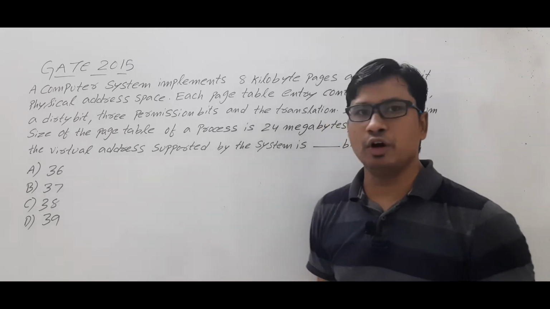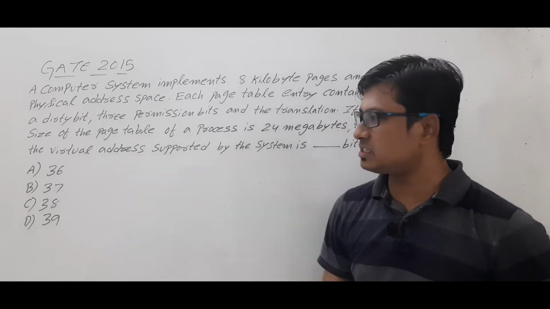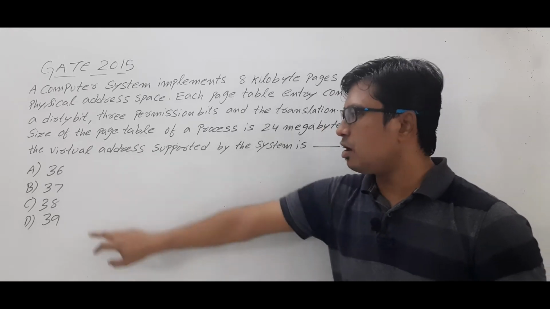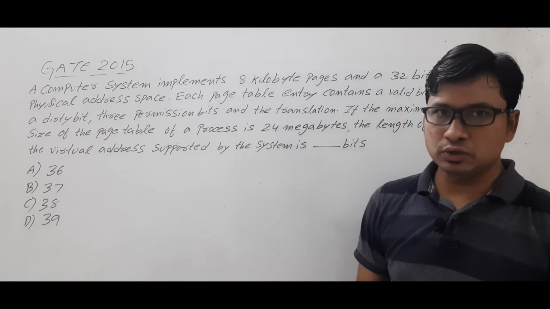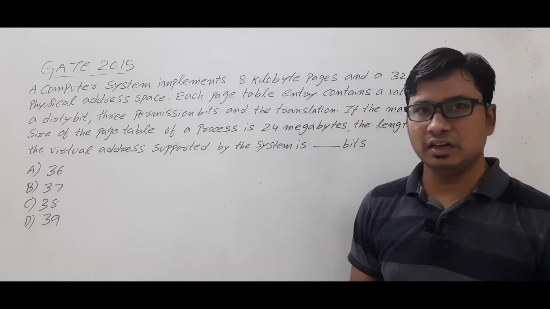They have given 4 options. Option A is 36 bits, option B is 37 bits, option C is 38 bits, option D is 39 bits. So we need to solve the question and find out what is the right answer.